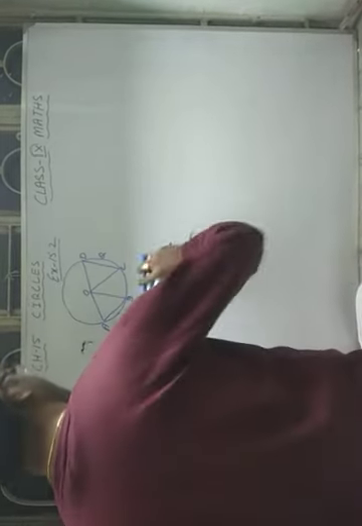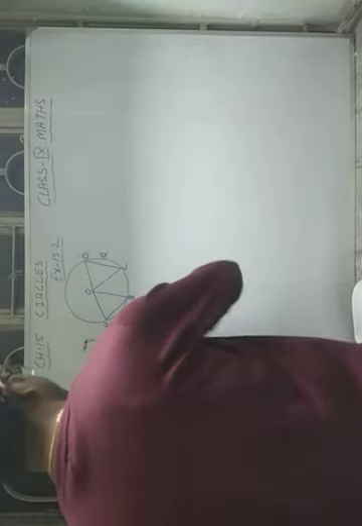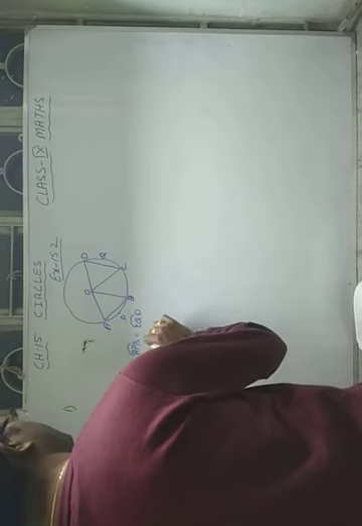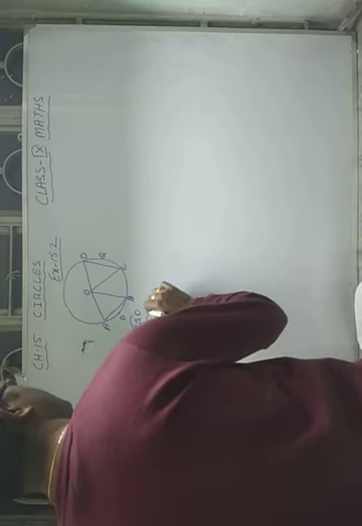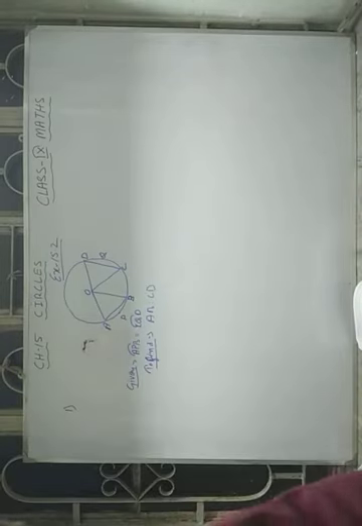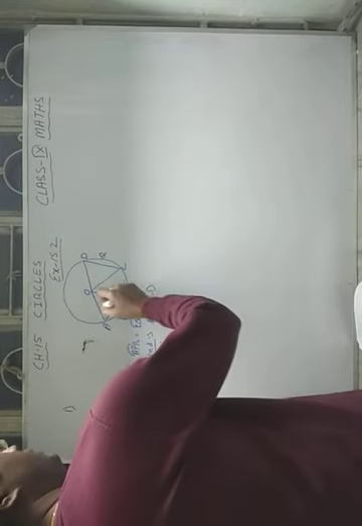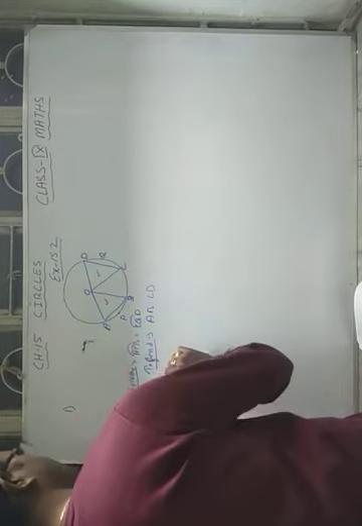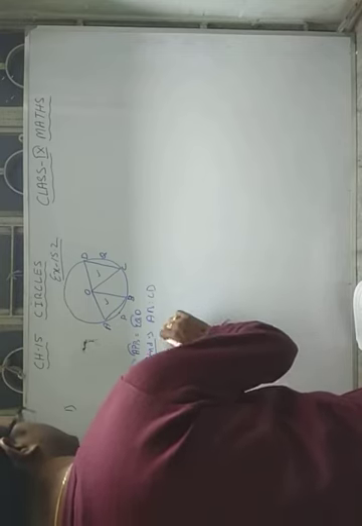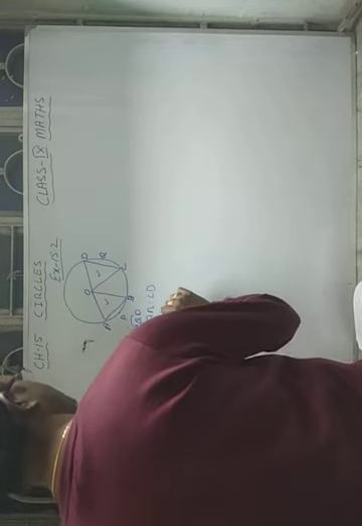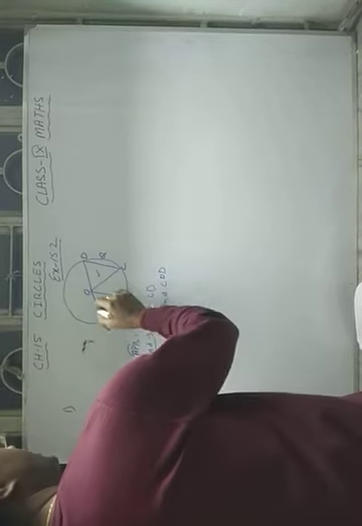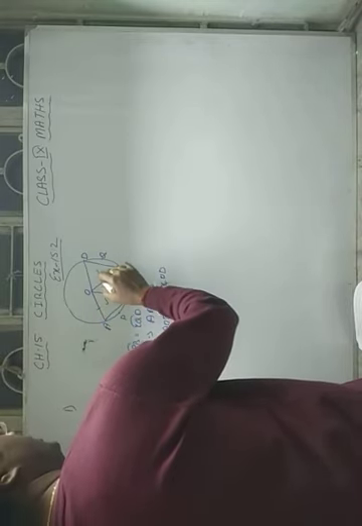We can write here: to find AB ratio CD. To find AB ratio CD, first of all you have to prove the congruency of these two triangles. So consider triangle AOB and COD. Now you can see here the circle is the same, so all the radii are equal.